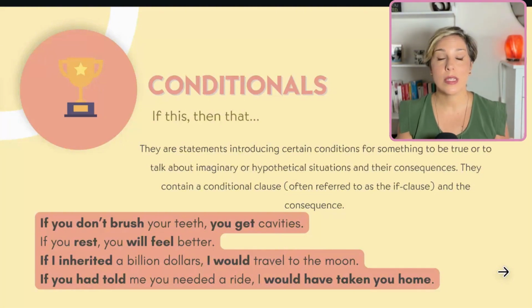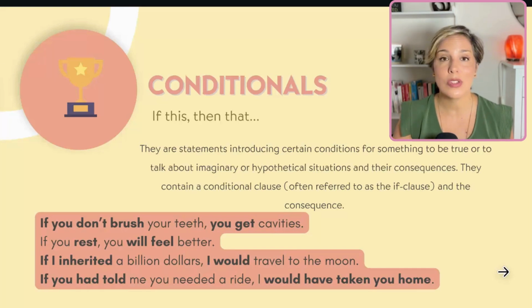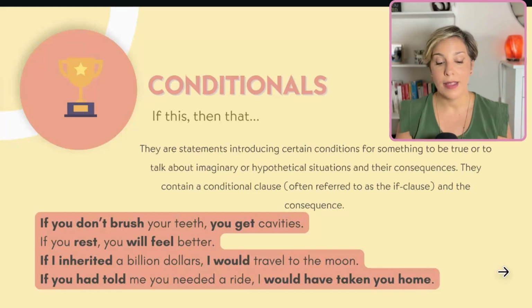Of course, when we're using conditionals, it's because we are talking about certain conditions for something to be true, or perhaps we are imagining situations, or perhaps we are talking about a past that we cannot really change. Anyway, on the screen, you can see different examples for all the different types. For example, if you don't brush your teeth, you get cavities. If you rest, you will feel better. If I inherited $1 billion, I would travel to the moon. And finally, if you had told me you needed a ride, I would have taken you home. So here you can see different types of conditionals that we're gonna break down one by one.